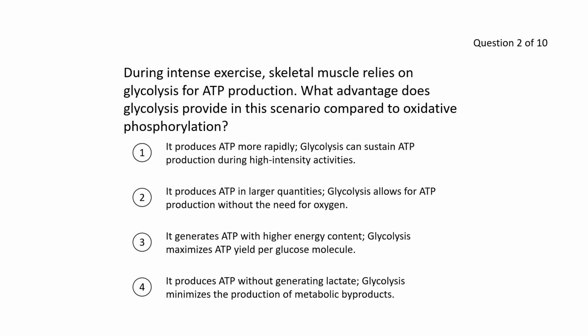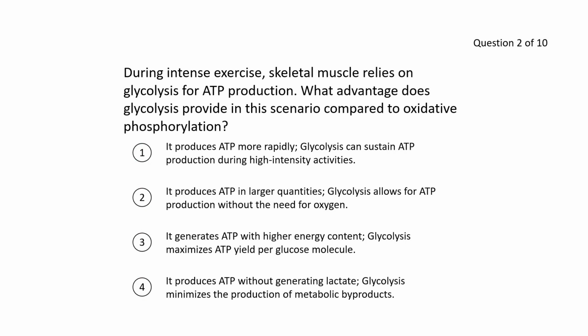It does not produce ATP in larger quantities, therefore second one's wrong. It generates ADP with higher energy content. That does not make sense. And fourth, both glycolysis and oxidative phosphorylation, they both produce ATP without generating lactate. Therefore, it cannot be an advantage when glycolysis itself does not produce lactate, right?